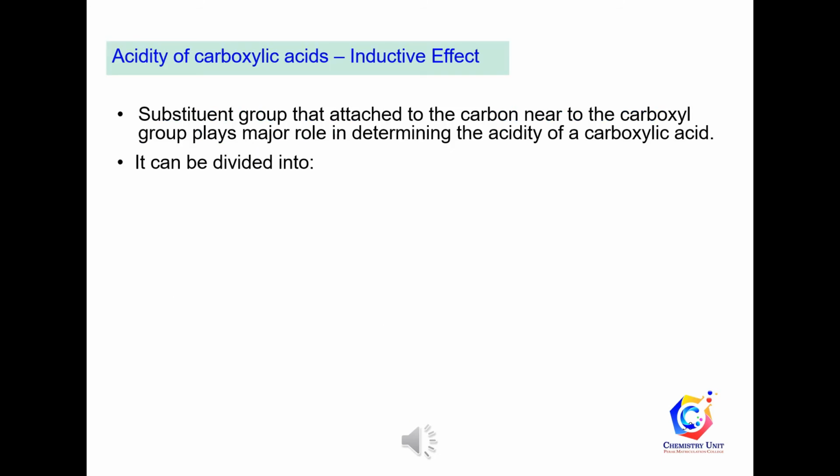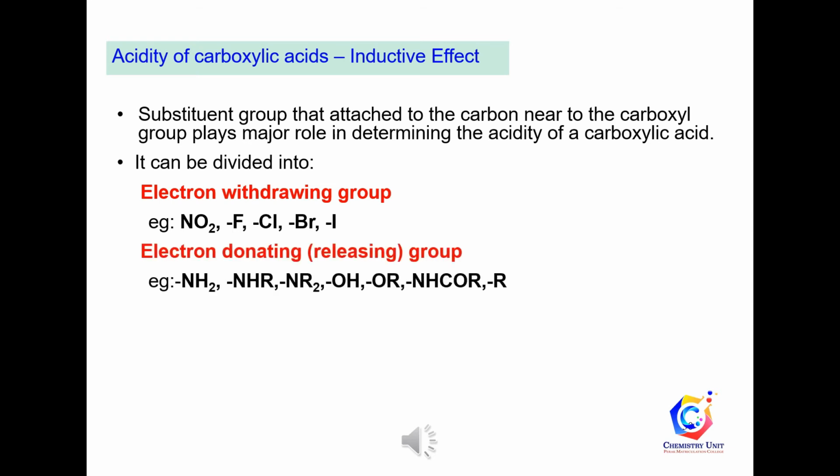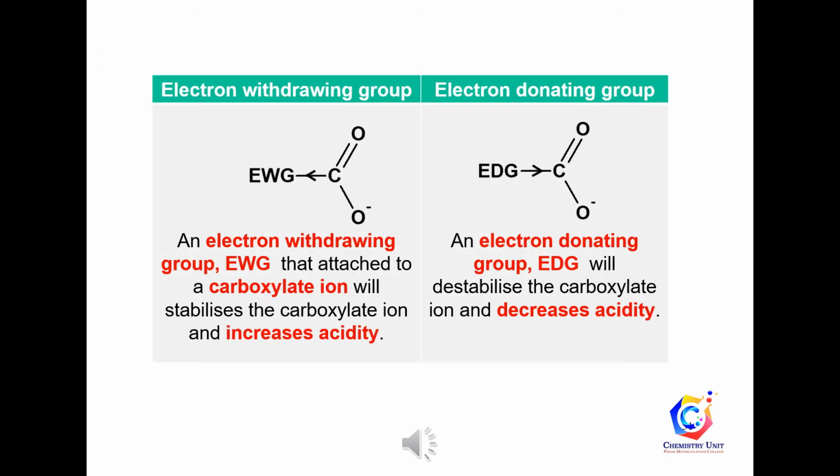The substituent groups attached to the carbon atom in the carboxylic acid play an important role in determining the acidity of the carboxylic acid. The substituent groups can be classified as electron withdrawing groups and electron donating groups. An electron withdrawing group attached to a carbon atom will stabilize the carboxylate ion and increase the acidity of its carboxylic acid, while an electron donating group attached to a carbon atom will destabilize the carboxylate ion and decrease the acidity of its carboxylic acid.